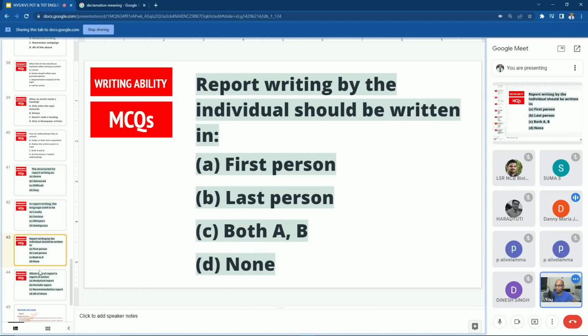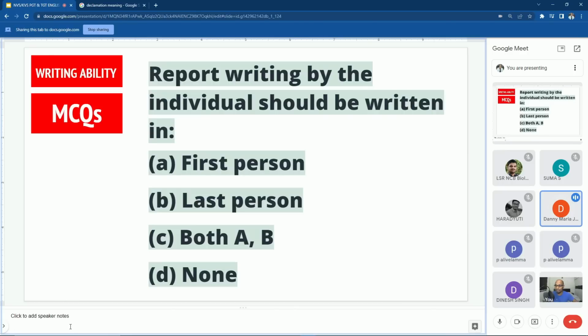Danny? Ambiguous means, sir, in both ways, no? Like not having an obvious meaning. So uncertain. Why will it be ambiguous in report writing? Why will it not be clear?